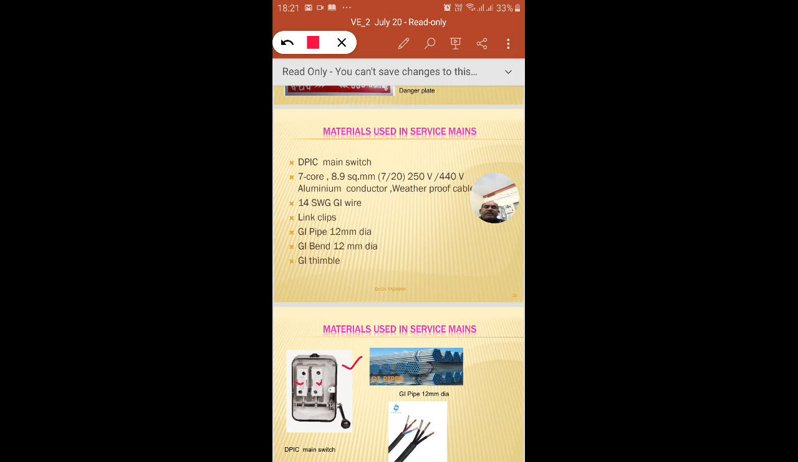In the case of single phase, only the phase and neutral we can observe, whereas in a 3-phase system, as in commercial apartments, we can see the 3 phases placed: the R phase, Y phase, and B phase, whereas the neutral is provided here only.